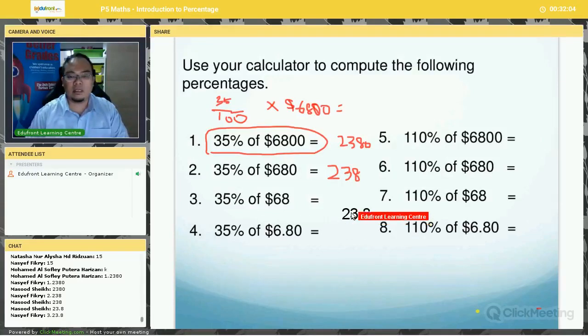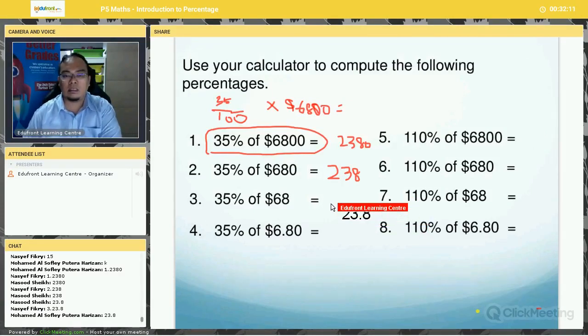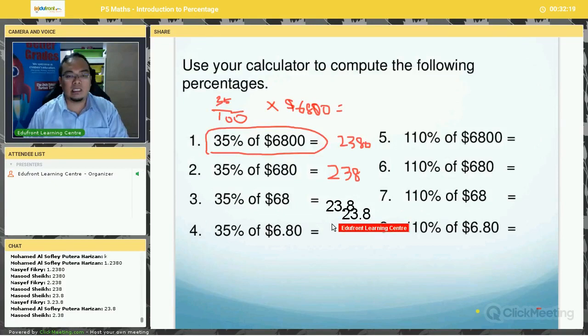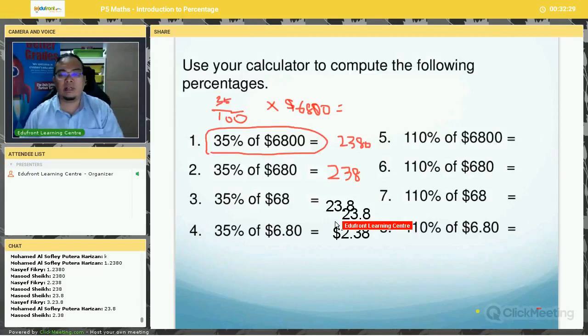Okay, very good. Okay, what about the next one? 35% of $6.80. Okay, $2.38. Okay, very good. Now, what about the next one?